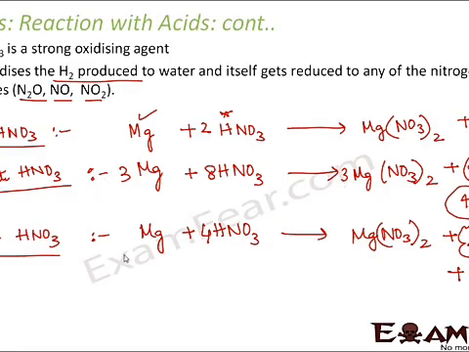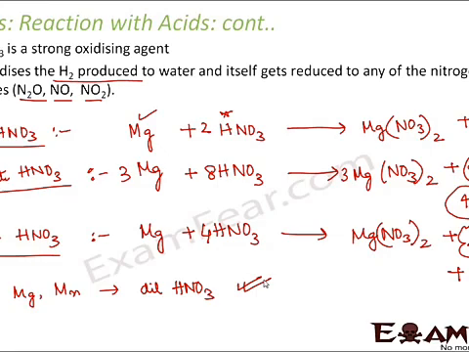Now, this doesn't mean that every other metal will react with nitric acid in a similar way. For example, there are certain metals which do not react with dilute nitric acid. Let us say magnesium, manganese, these will react with dilute nitric acid, but there are certain metals which do not.